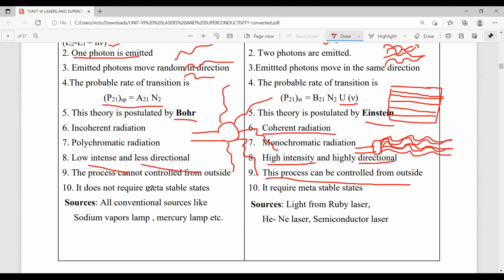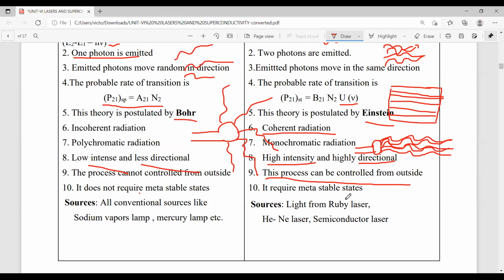Generally, it does not acquire any metastable states. Actually, what is a metastable state? We will discuss it in the next sessions. At that time, you can easily understand the meaning of metastable state. Actually, metastable states are also energy states. Basing on the lifetime, energy levels are divided into 3 types: lower energy level, excited energy level, and metastable state.